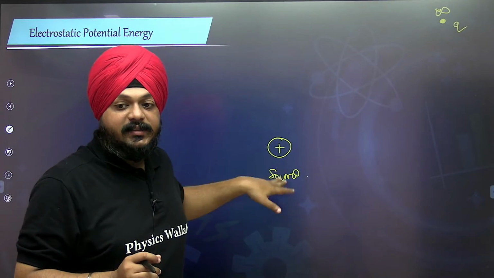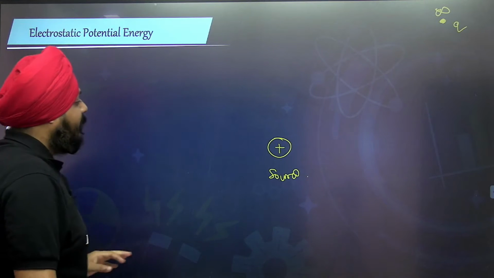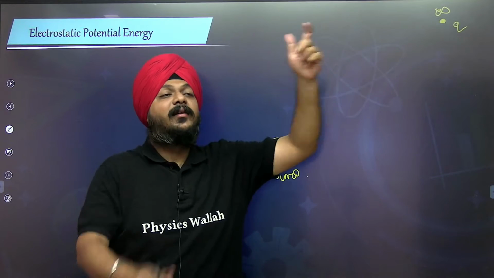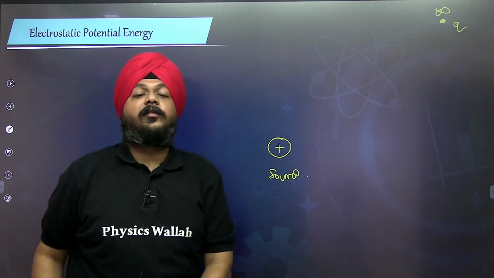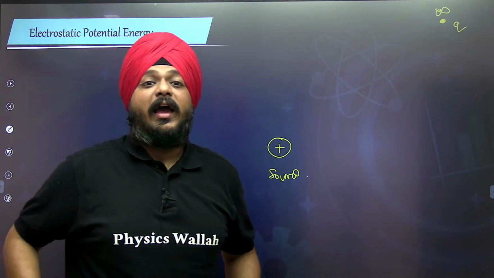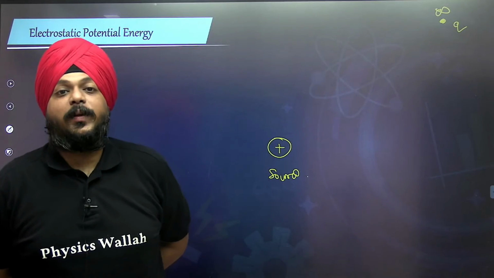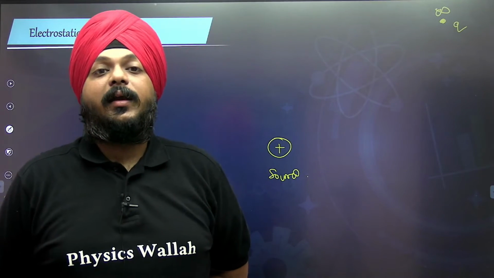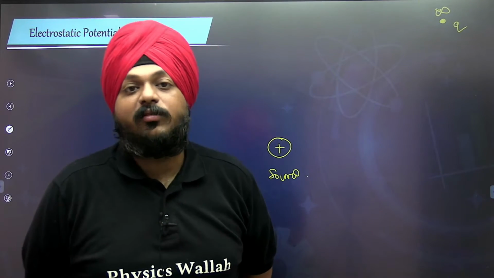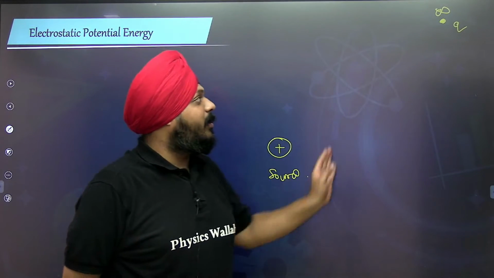Electrostatic potential energy. This is a source charge, and this is a charge at infinity. Source charge is the mother, and the child, while playing a game, is at an infinite position. Now what happens here? The mother told her child to bring some stuff from the market, as she got news that some guests are going to arrive in the evening, so she needs some food items.